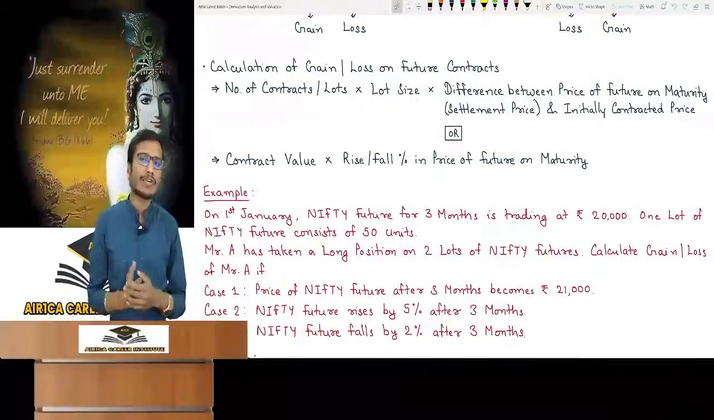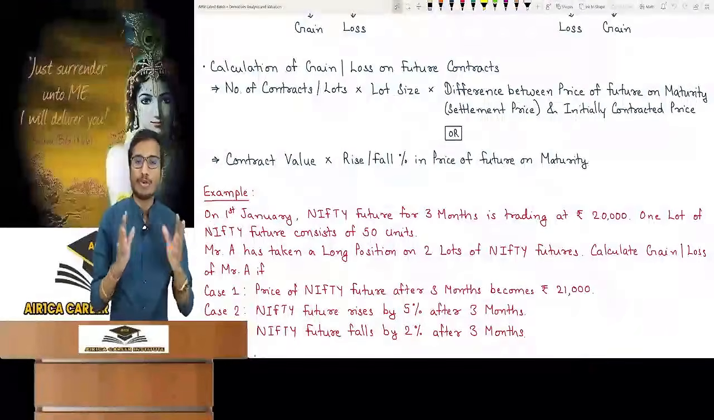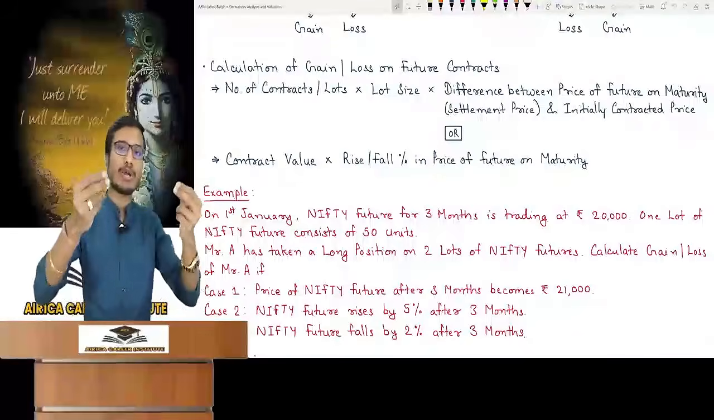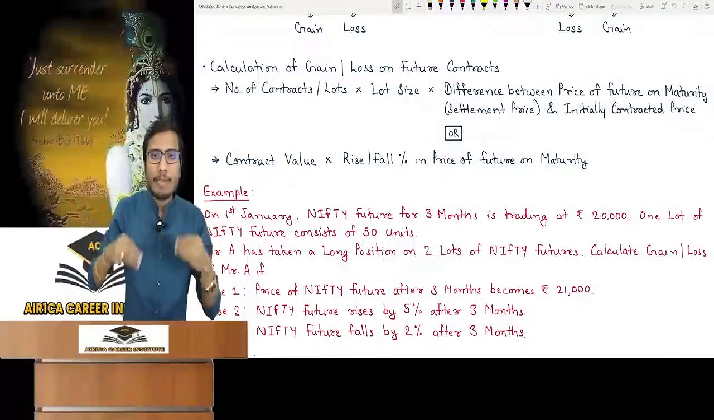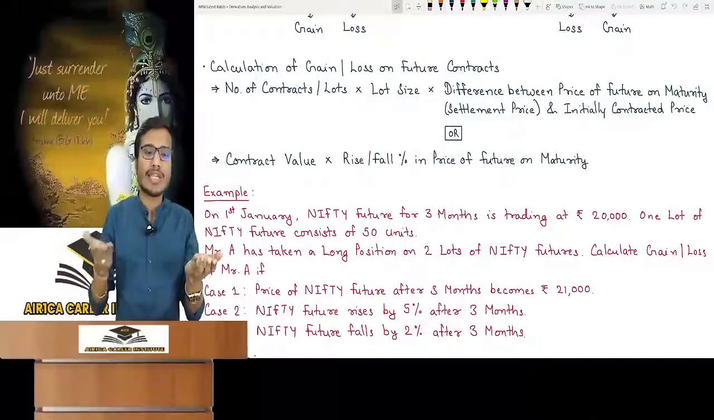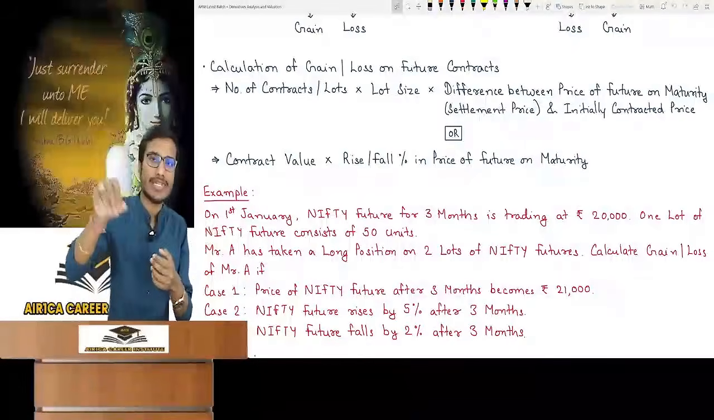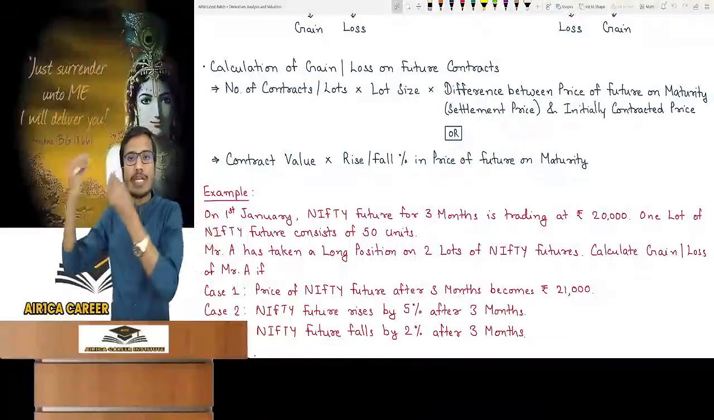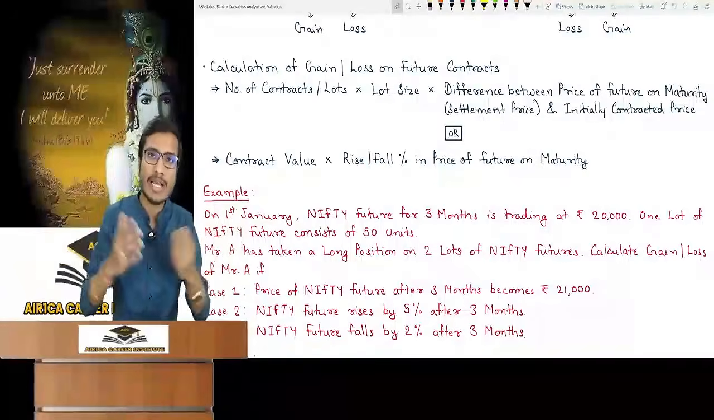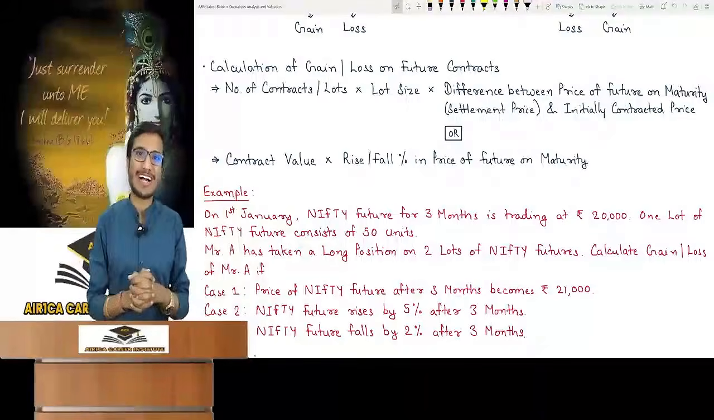Contract value into rise or fall percentage in price of the future on maturity. Sir, why these 2 formulas? There are no 2 formulas. You must understand the question. Suppose in the exam you were asked to find the gain or loss on a future contract, but they didn't tell you the price of the future on maturity. So where will you get the gain and loss from? You know it was a contract to buy, upside betting, at 2500, 4 contracts at a 50 lot size. Okay, but what is the price on maturity now? Is it possible that they have forgotten to mention the price on maturity? No, it is never possible. You have to think and look carefully.